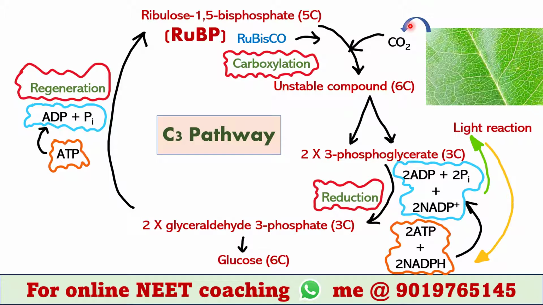So what we have seen in C3 pathway is that CO2 enters through stomata of the leaves and combines with ribulose 1,5-bisphosphate or RuBP, which is catalyzed by Rubisco enzyme. So this is a carboxylation reaction since addition of CO2 took place. This pathway ultimately generates glucose.